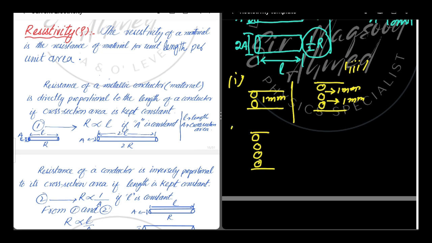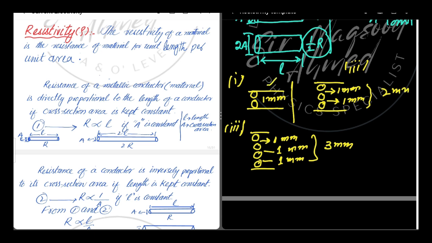In the third diagram, we have four atoms. The gap is 1 millimeter between the first two atoms. Between the second and third atoms, there is another gap which is also 1 millimeter, and the gap between the third and fourth atom is also 1 millimeter. So the total gap now is 3 millimeter. In the third diagram, the gap is 3 millimeter. In the second diagram, the gap is 2 millimeter. In the first diagram, the gap is only 1 millimeter.